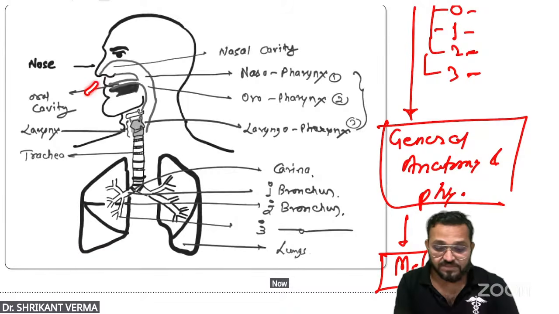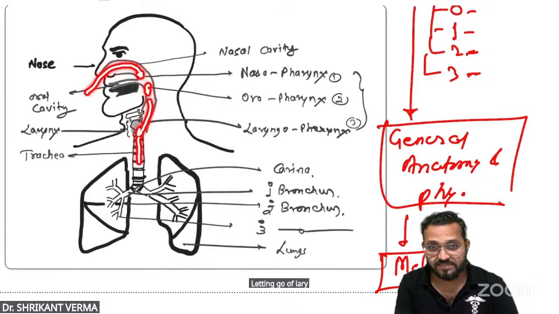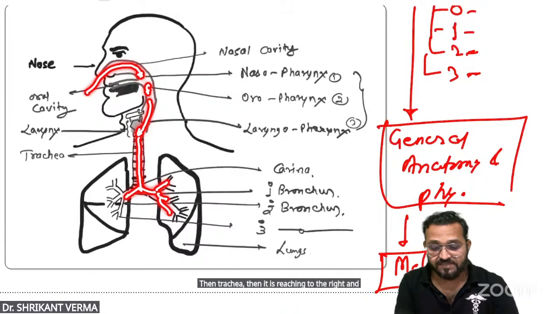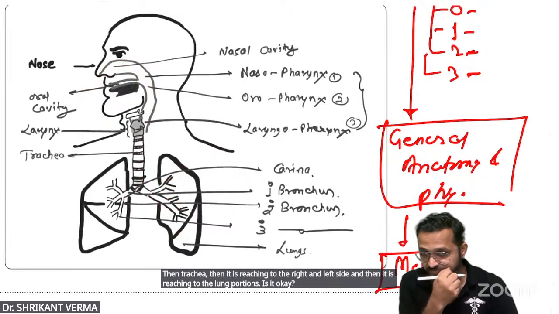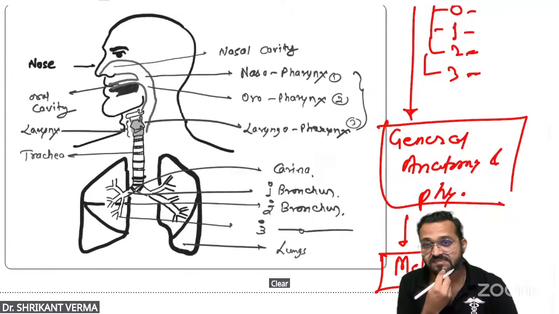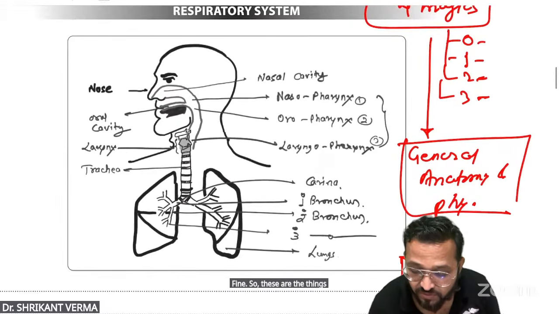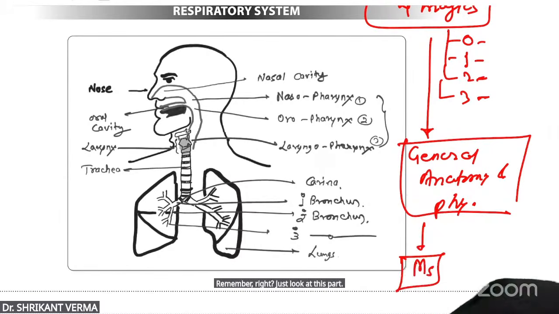Now the air reaches from the nasal cavity to the nasopharynx, to the oropharynx. Then it reaches the larynx, laryngopharynx, then larynx, then trachea. Then it reaches the right and left side, and then the lung portions. Is it okay? Clear? Fine. So these are the things which you have to remember. Fine, just look at this part.